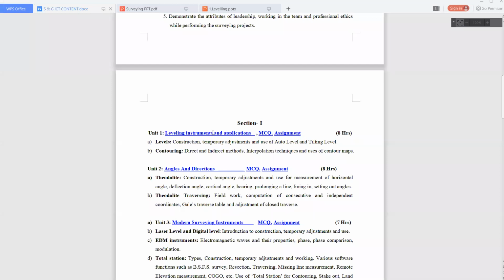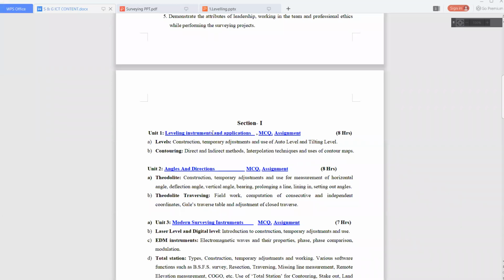Dumpy level, auto level, okay, dumpy level, auto level, and leveling staff. Okay, any other?